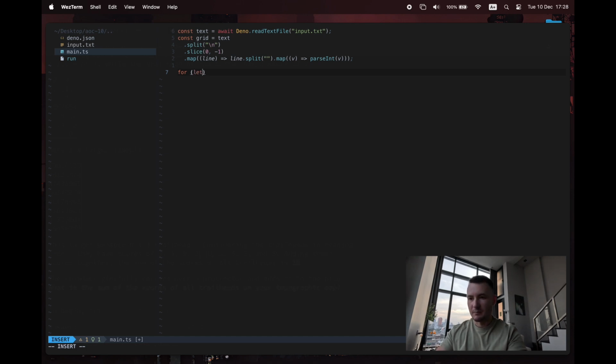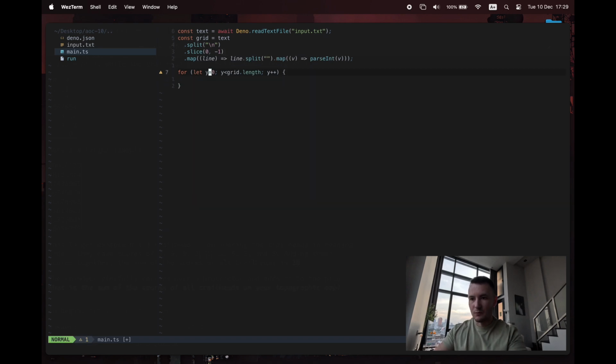So yeah, I'm just going to do a basic loop. I'm sticking to basic imperative stuff while I'm thinking. It's not about writing clean code. It's just about solving the problem. Grid.length. Is this right? Let's actually rename that to y, because oops, I don't want IY. I just want y.